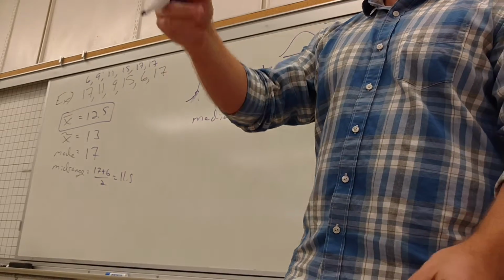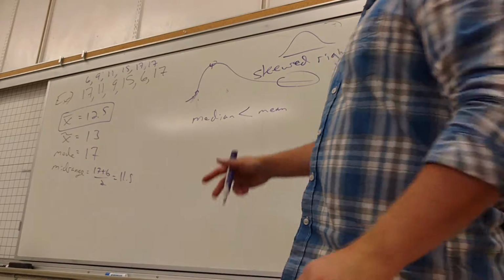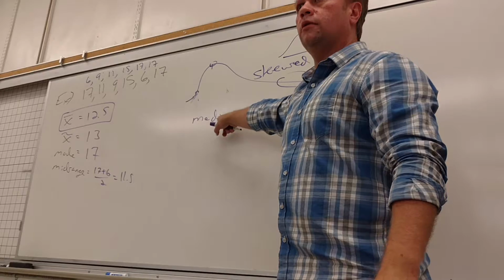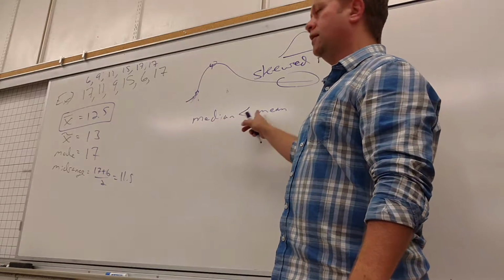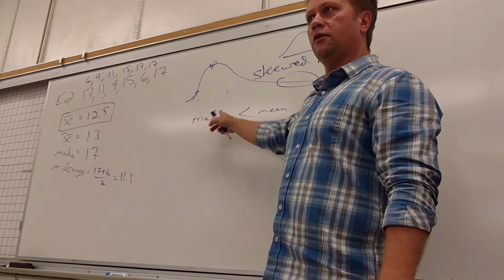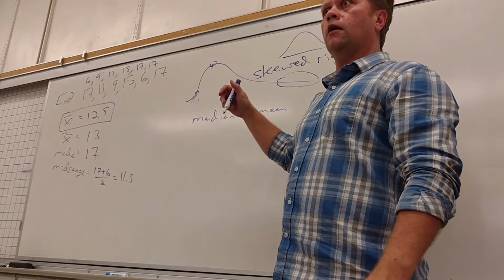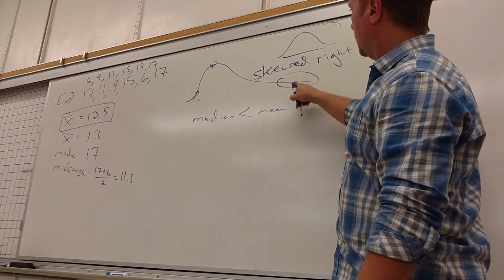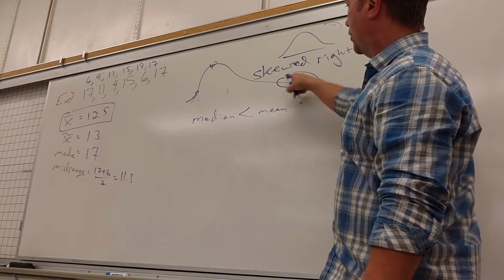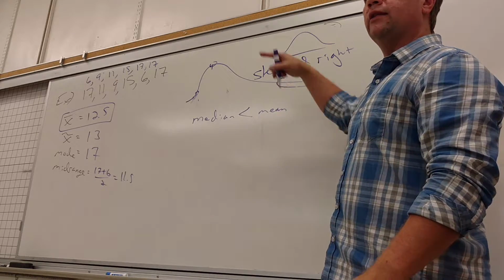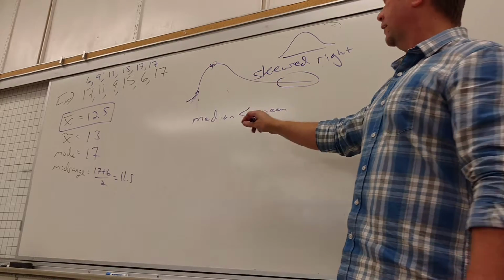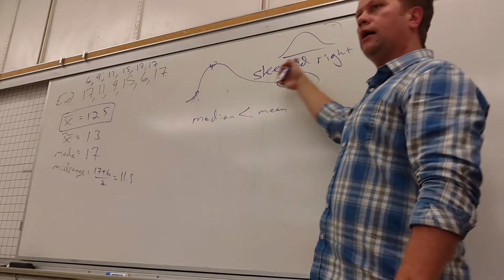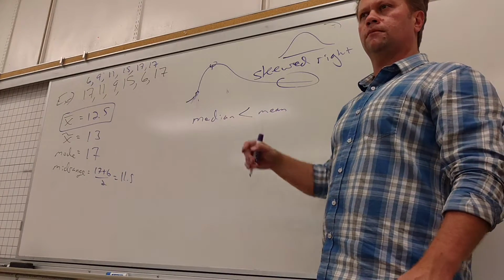Yes? Why did you say the mean is less than the mean? Oh, the mean is greater than the median. Right? Do you guys see how to read this? What does it say? The median is less than the mean. So the mean is greater than the median. Right? Oh, because this would be like the one or two people making crazy amounts of money. So like that 450 example from earlier, right? So what gets affected more? The mean does. So it's going to pull the mean up more than the median.